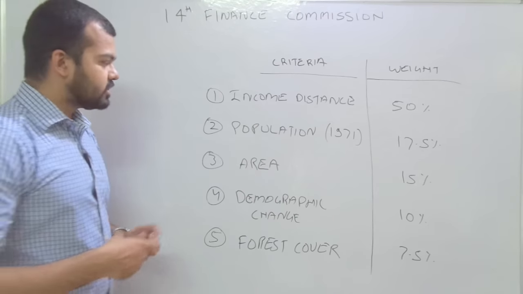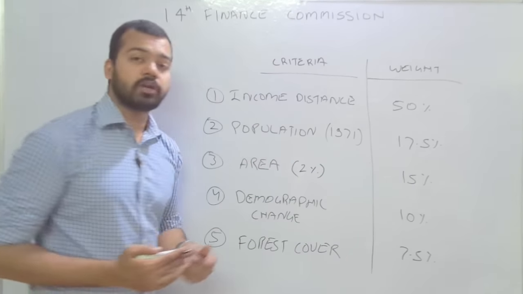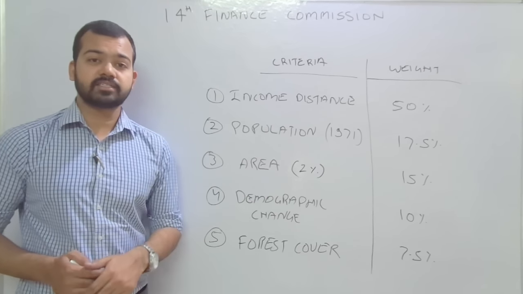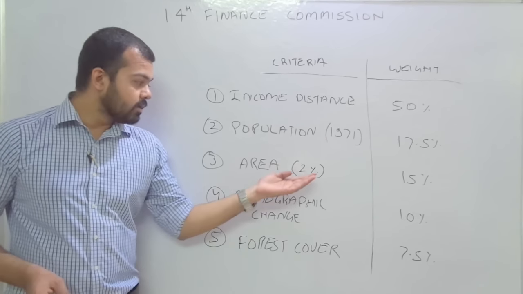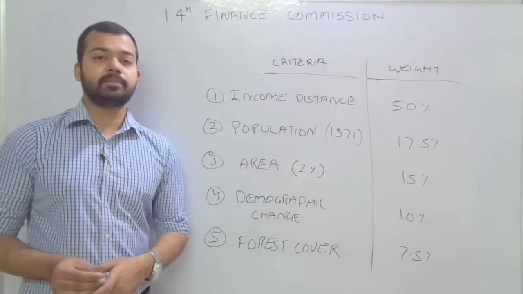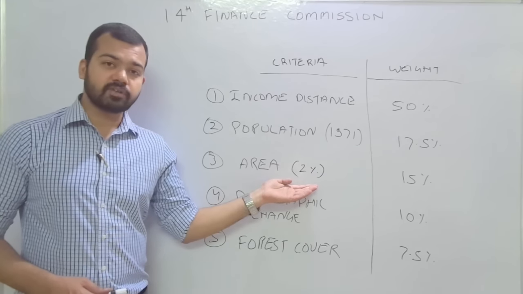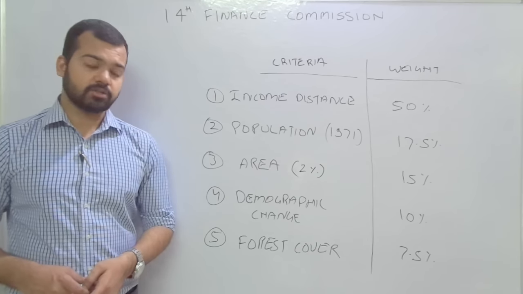Now area, there is a 2% floor limit, 2% floor limit. It means for smaller states like Sikkim, Nagaland, Manipur, as well as Goa, 2% is the floor limit. It means you cannot go beyond the 2%. That is why you have to give some amount of net proceeds to these states also.